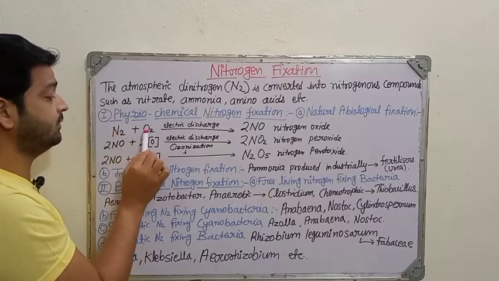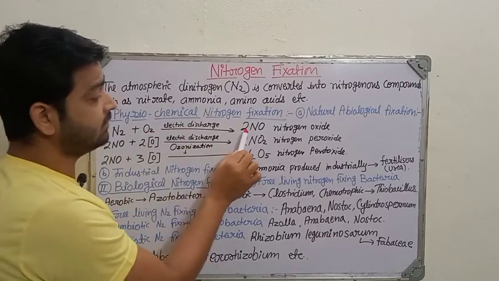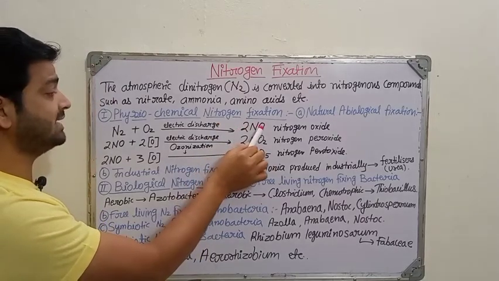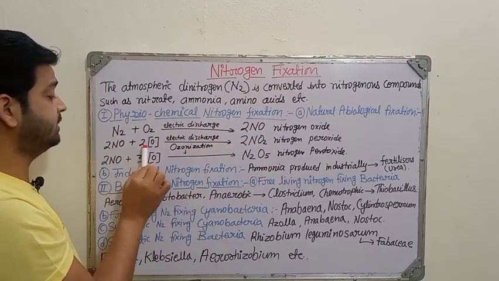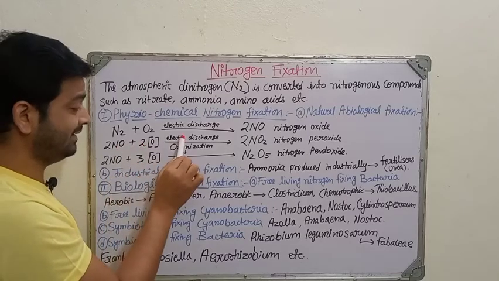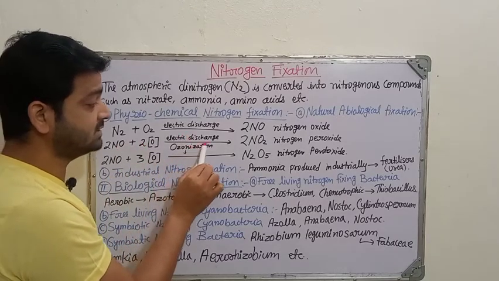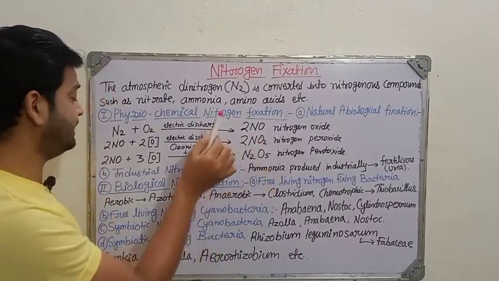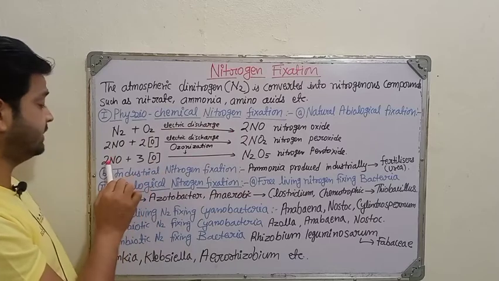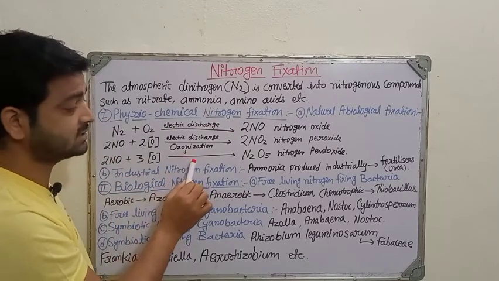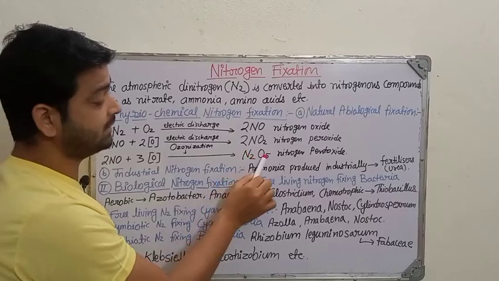So nitrogen in the presence of oxygen becomes nitrogen oxide, 2NO, right? This nitrogen oxide, again in the presence of oxygen, during electric discharge or ozonization becomes nitrogen peroxide. Again this nitrogen peroxide, with further oxygen and ozonization, becomes nitrogen pentoxide, right?